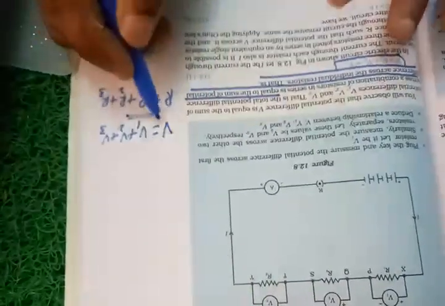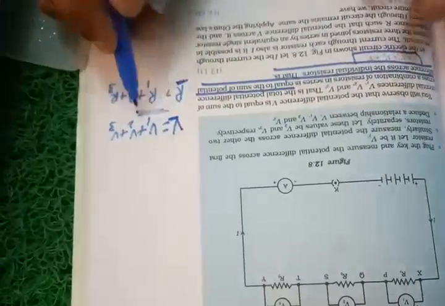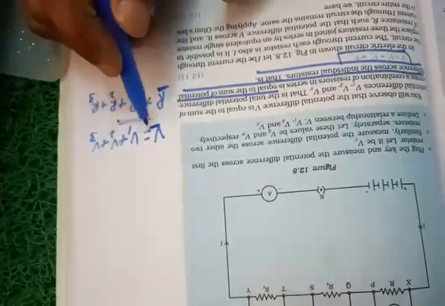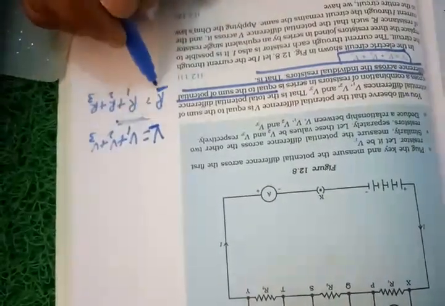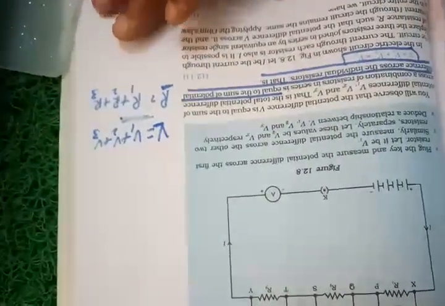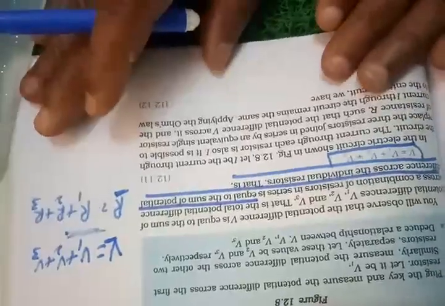So here this is the total potential difference and this is the total resistance. If you sum up each individual component, you are going to get the total potential difference and also the total resistance when you are connecting the resistors in series. They may have some changes in the potential difference and also in the resistance, but if you take the summation of them, you get the total potential difference or the total resistance.